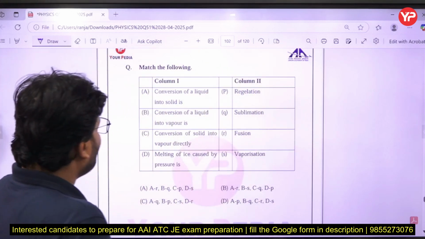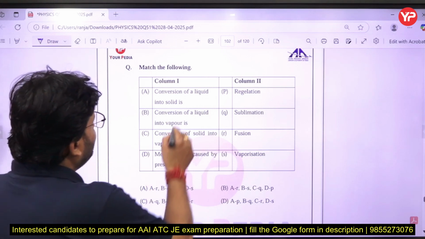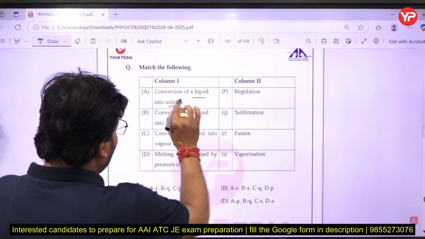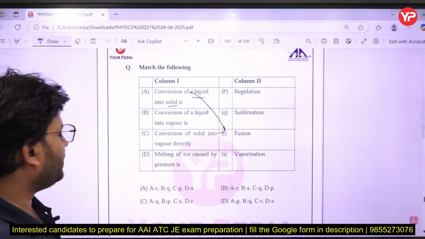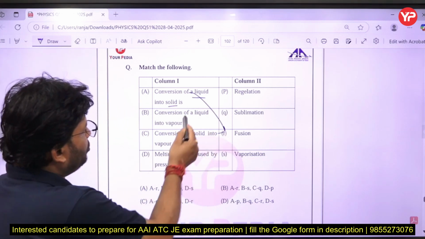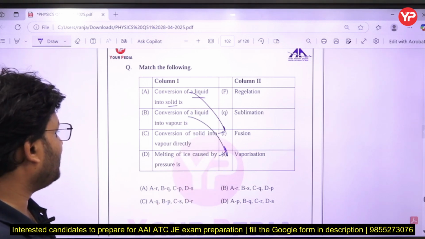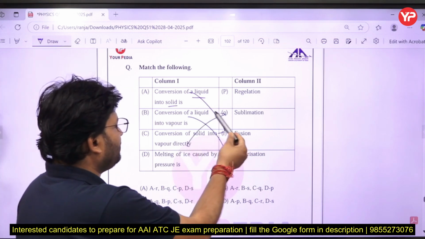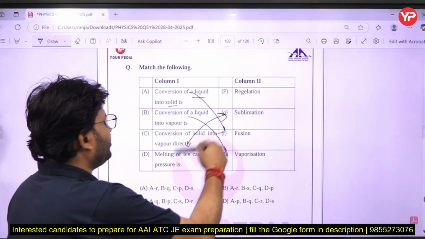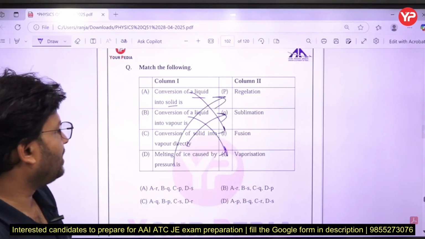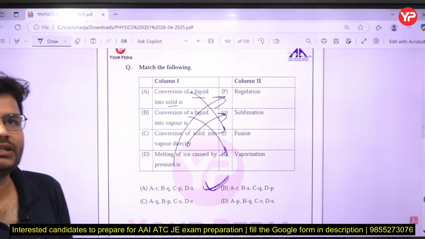A, converting liquid into solid, is called fusion. So A matches R. Conversion of liquid into vapor is called vaporization. B is the conversion of solid into vapor directly, sublimation. Melting of ice caused by pressure is called regulation. So just match all that, and by matching you will get the answer.